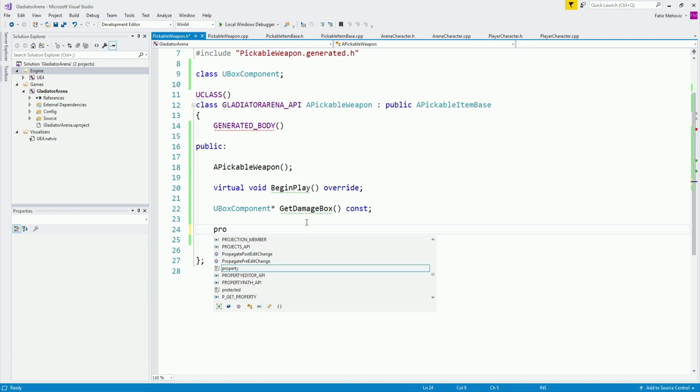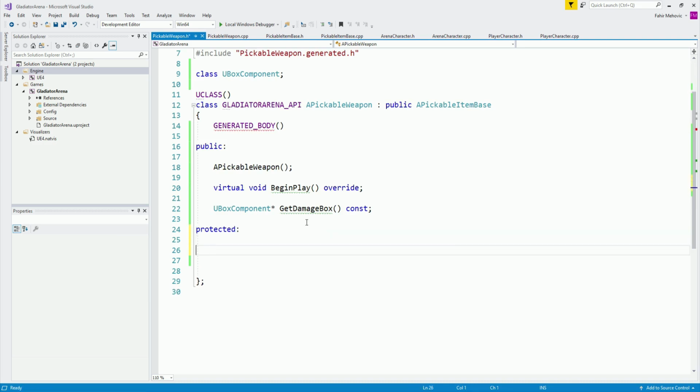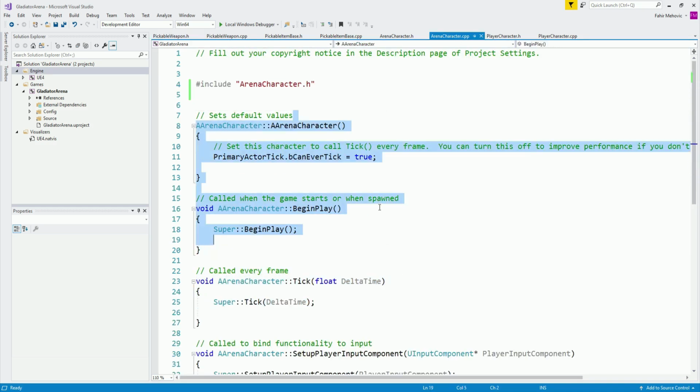Now I'm also going to create here protected, which means that the variables we declare inside of this protected section will only be available inside of this class, or in a class that has inherited this class. They will not be available outside of this class, so we will not be able to access them over here.